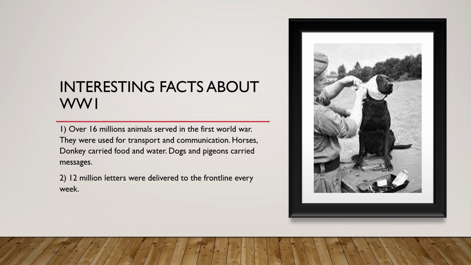Interesting facts about World War One. Over 16 million animals served in the First World War. They were used for transport and communication. Horses and donkeys carried food and water. Dogs and pigeons carried messages. 12 million letters were delivered to the front line every week.